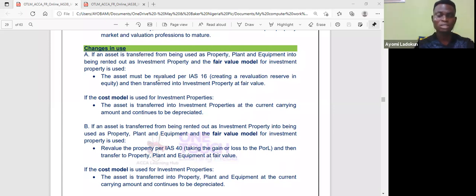And from there, we started looking into IAS 40, that's investment property.